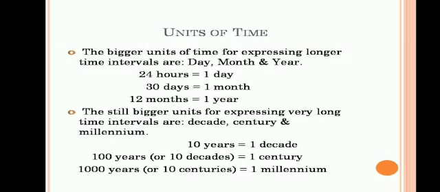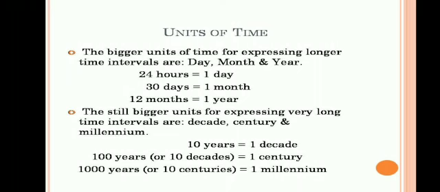And then bigger units of time for expressing longer time intervals. We already know they are day, month and year. 24 hours equal 1 day, 30 days equal 1 month, 12 months equal 1 year. Sometimes 1 month will be equal to 31 days. And in 1 year, it will be equal to 365 days. Sometimes in a leap year, it will be 366 days.